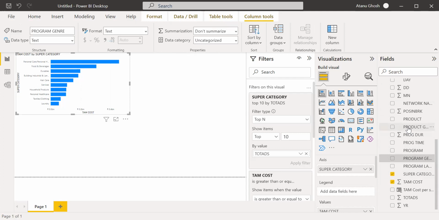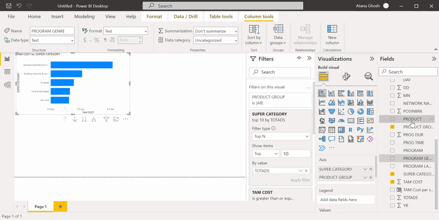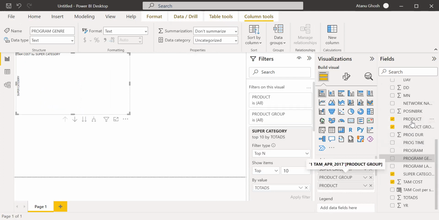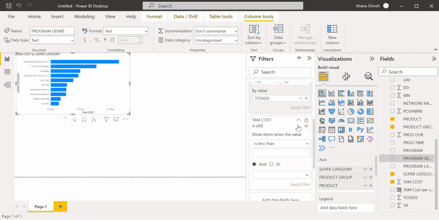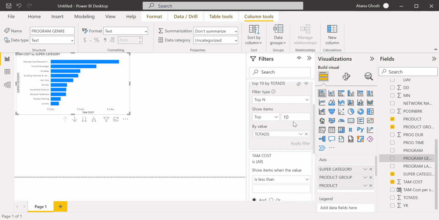Product group and product. Okay. Now, obviously, this TAM cost has made it such that nothing is coming here. Because if I divide it into this, everything will get filtered out. So let me just remove this and just keep it in the top 10.